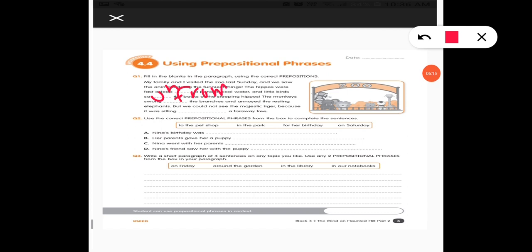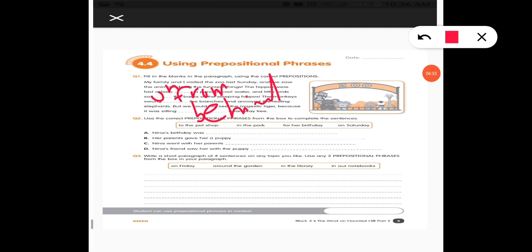Next one, because it was sitting dash a faraway tree, behind. Okay, behind. I hope it is clear to you, students. Next one, there is question 2.